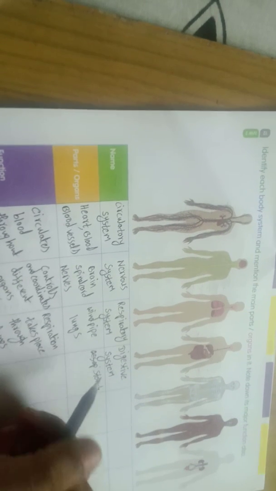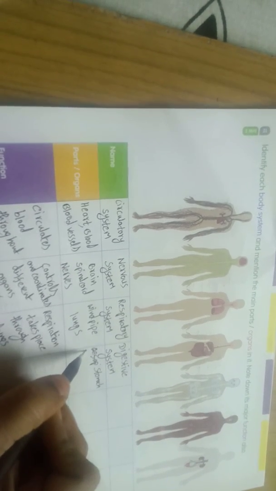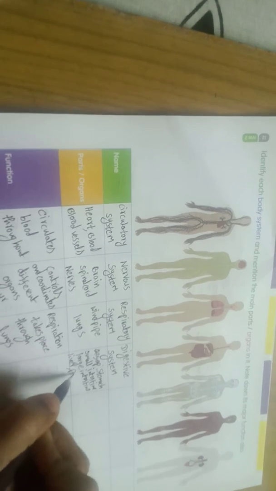What are the parts in it? Esophagus, food passes through it. Esophagus also comes under the digestive system. Stomach, small intestine, large intestine, liver and pancreas.